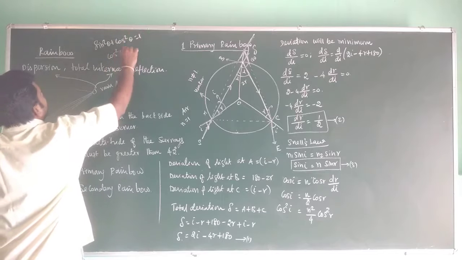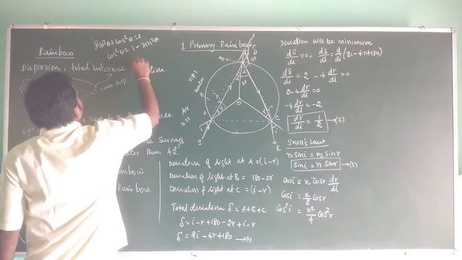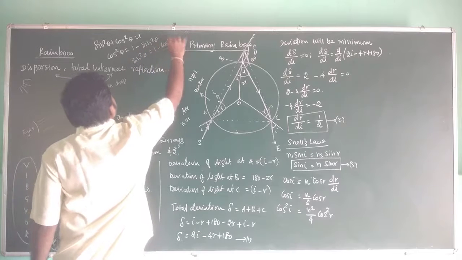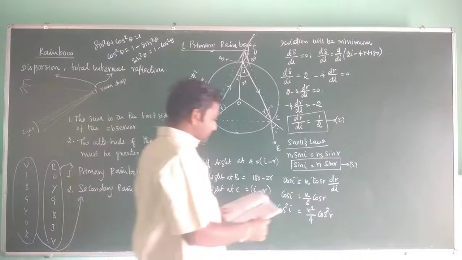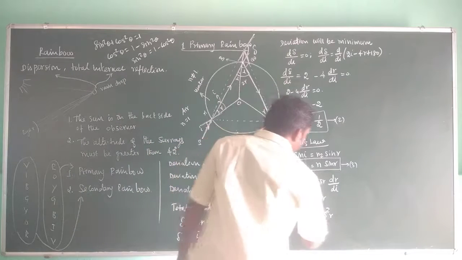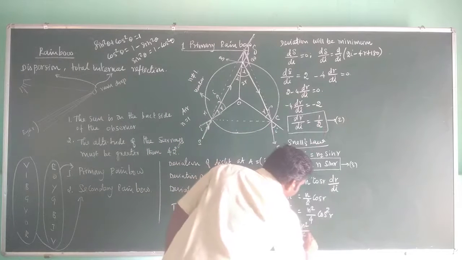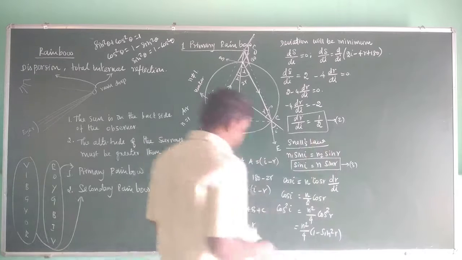So cos square theta equals 1 minus sin square theta, and similarly sin square theta equals 1 minus cos square theta. You remember this. Now here we can write cos square r as 1 minus sin square r, so n square by 4 times 1 minus sin square r.